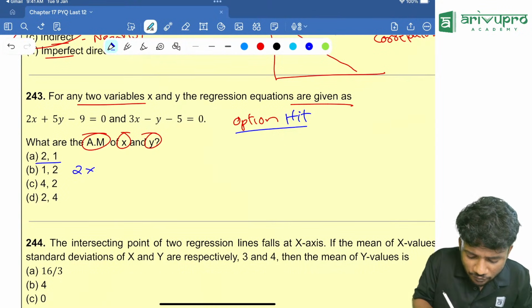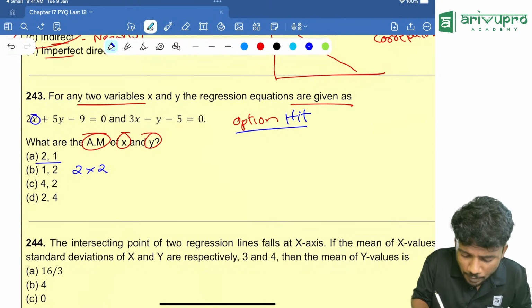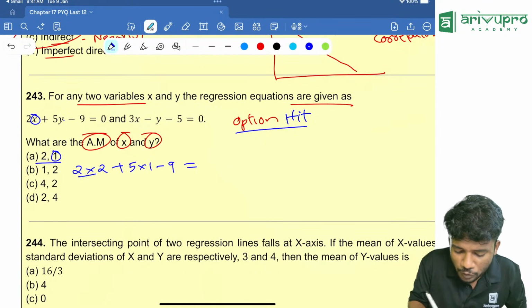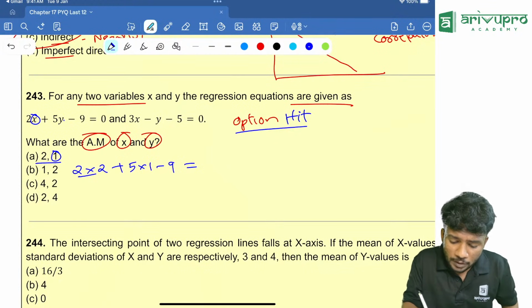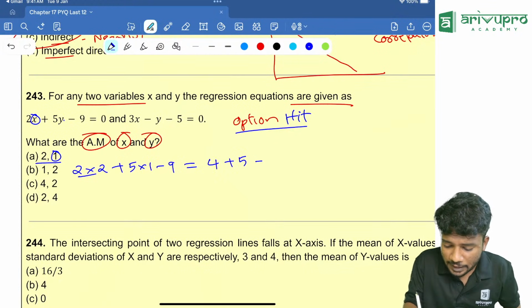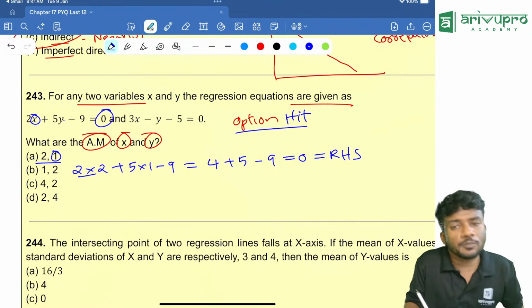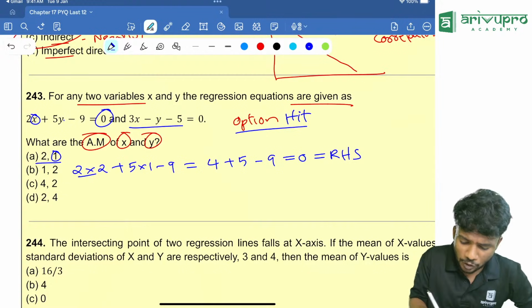2 into, instead of x you are putting 2, plus instead of y you are putting 1. That means 5 into 1 minus 9, which is equal to 2 into 2, that is 4. 4 plus 5 minus 9, which is equal to 0, which is equal to our RHS. RHS is 0. That is correct. Now check the second equation.